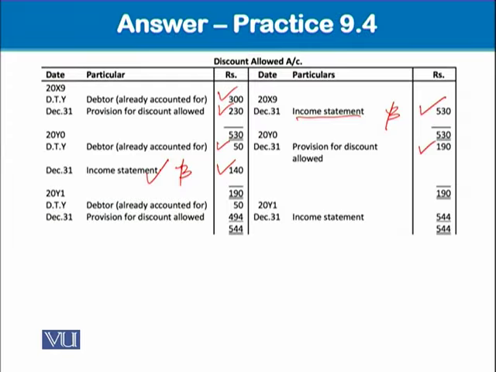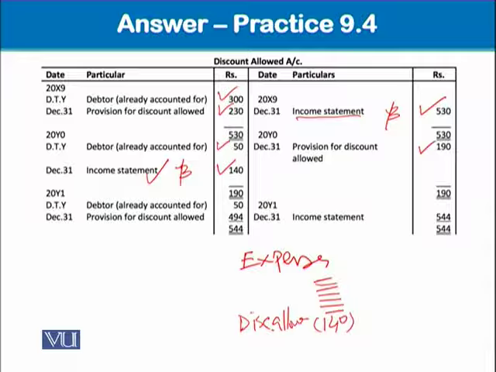Not as an income, rather it will be subtracted from the operating expenses section. Okay, it will not be taken as an income. Please remember, most of the students make this mistake. Rather, in the expenses list, there are so many expenses. Along with this, you will show 140 minus that discount allowed.